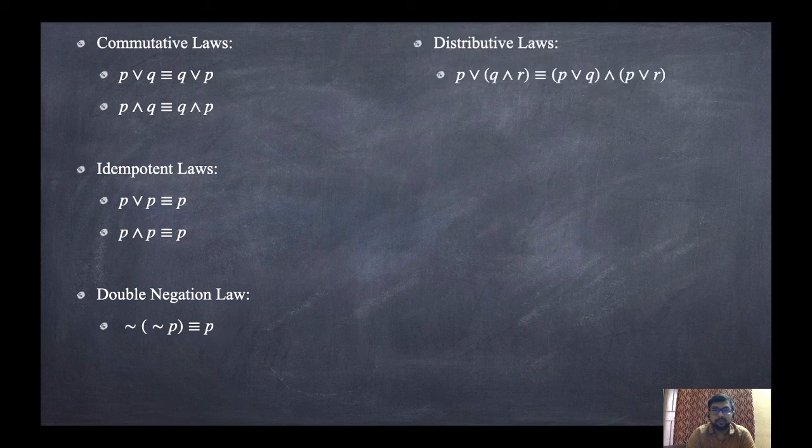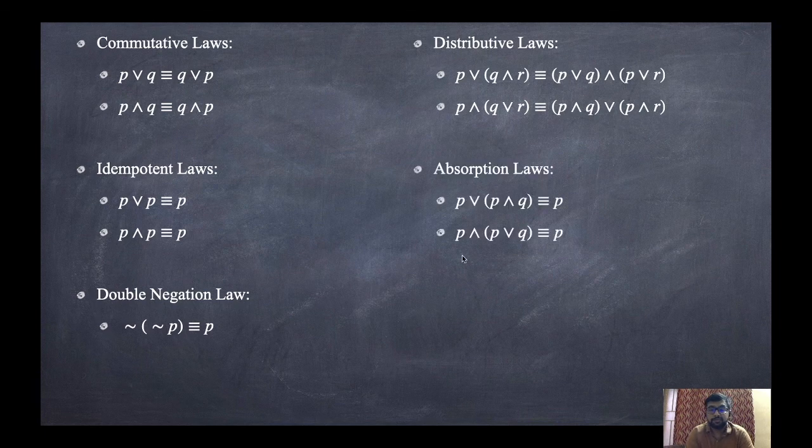Next, distributive law. Here P or (Q and R) is logically equivalent to, as the name suggests, we can distribute. So P or (Q and R) means (P or Q) and (P or R), and in the same manner we can change the order. Now absorption law: P or (P and Q) is logically equivalent to P, and similarly P and (P or Q) is logically equivalent to P. Its name also suggests absorption, that means this absorbs P. Okay. Now we will prove any one of them.